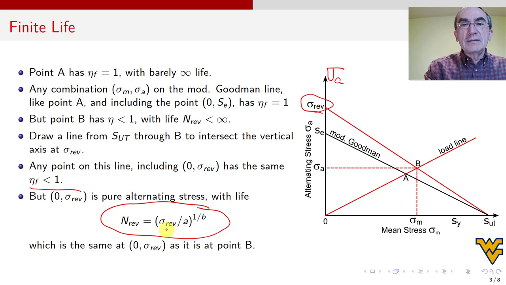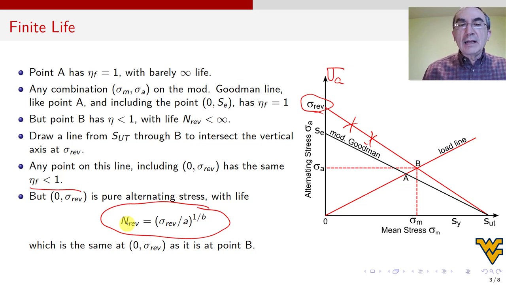I have room for only one stress, and it has to be alternating. So why did I put this sigma Rev value? Because this sigma Rev is equivalent to this combination of sigma m and sigma a. Sigma a and sigma m will produce a safety factor less than 1, say 0.8, and this will also be 0.8. The nice thing is that this one has the same safety factor, but it's alternating. Since it is alternating only, I can put it in the formula here and calculate the life. Okay, so that's basically it.